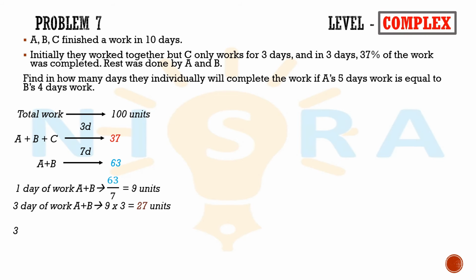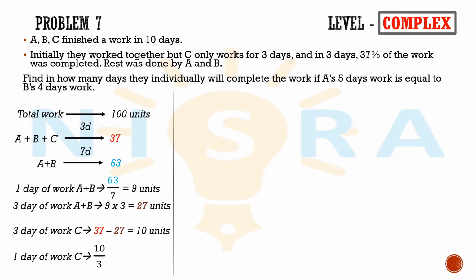3 days of work done by C will be 37 minus 27, which is equal to 10 units. So 1 day of work done by C will be 10 by 3. So C alone can complete the work in 100 units divided by 10 by 3, which is equal to 30 days.